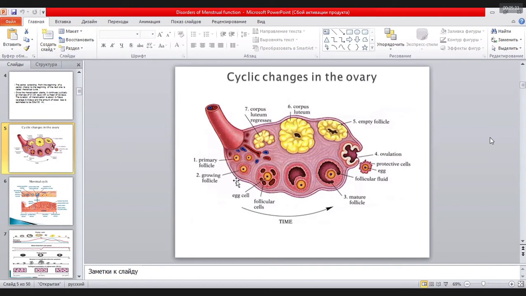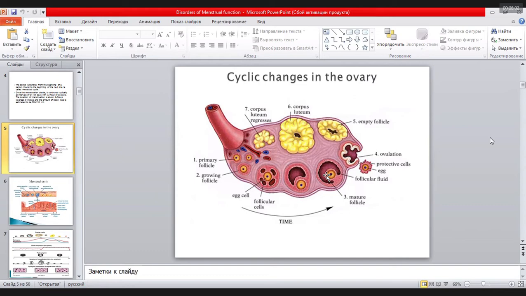These primary follicles begin to grow, and one of them becomes the dominant follicle, which contains the egg cell, with follicular fluid inside.